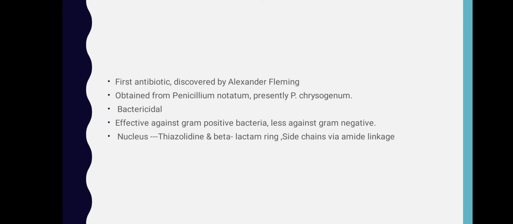The first antibiotic was discovered by Alexander Fleming, obtained from Penicillium notatum, presently Penicillium chrysogenum. It is bactericidal and effective against gram-positive bacteria and less active against gram-negative, and has a thiazolidine ring with the beta-lactam ring and a side chain by the amide ring. Changes in the side chain make new drugs of penicillin.